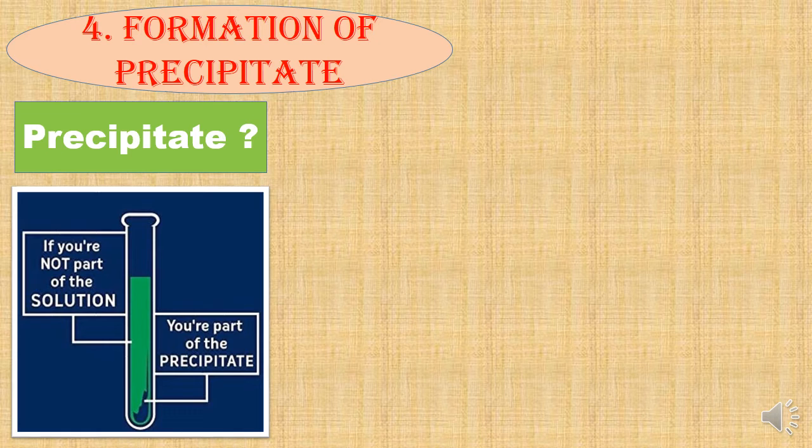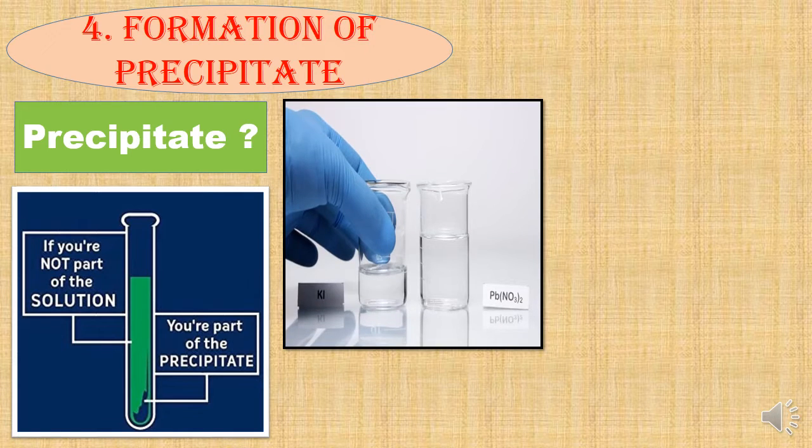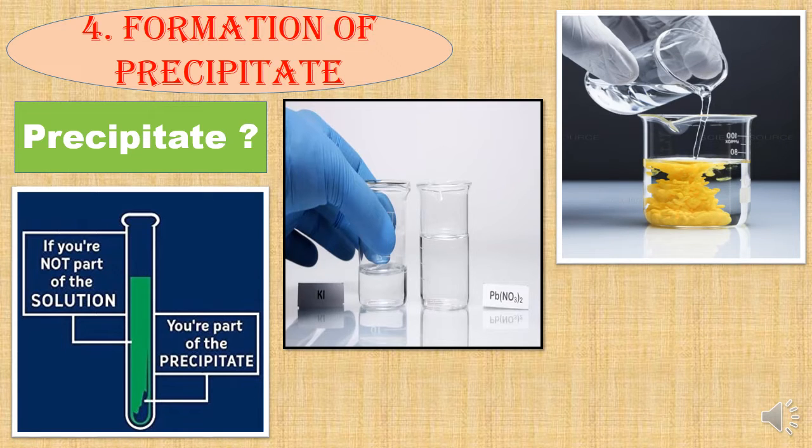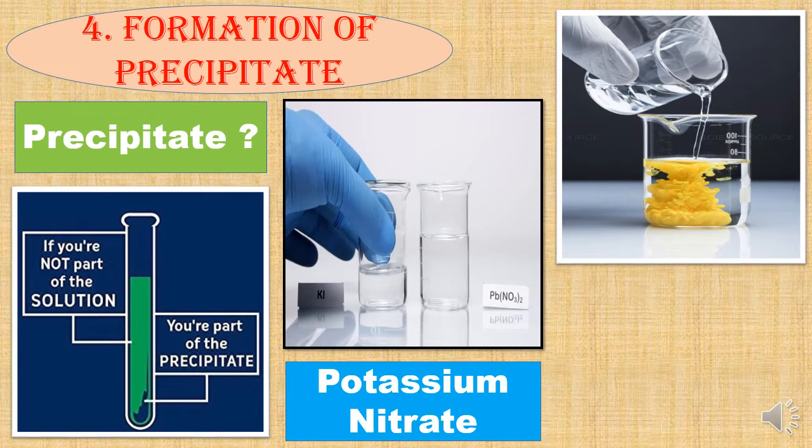Number 4. Formation of precipitate. Now, what is a precipitate? Correct, it is the insoluble solid present in the solution that settles down at the bottom of the container. Let us take an interesting example. If potassium iodide solution is slowly added to lead nitrate solution, a yellow precipitate is formed. Here, two new substances are formed.